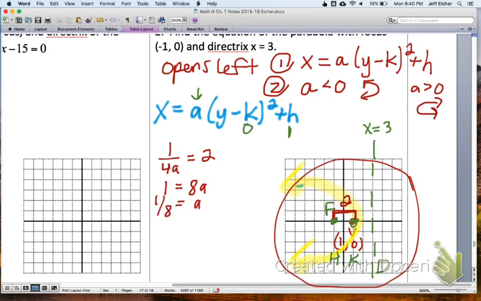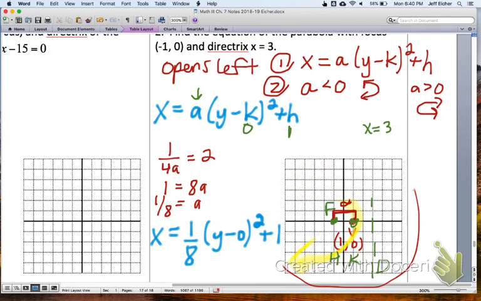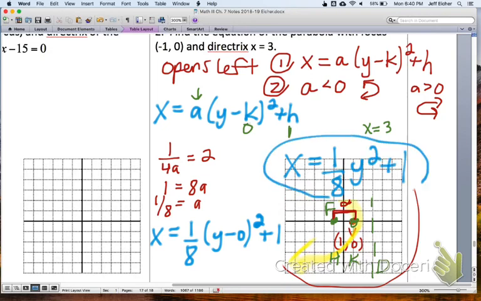So we can write our equation as x equals 1/8 is a, (y minus k, k is 0) squared, plus 1. To clean that up a bit, we would just say x equals 1/8 y squared plus 1. And that would be our equation of our parabola. That's 2 down, 4 to go. Let's check out number 3.